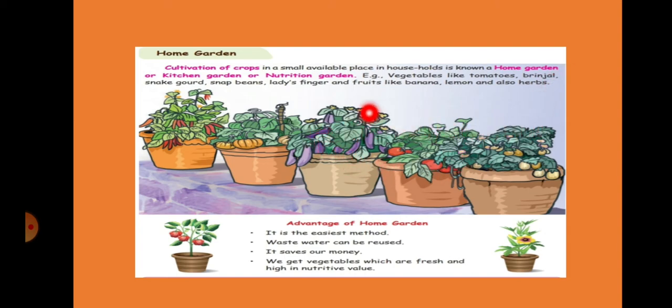Cultivation of crops like this is called home garden, or kitchen garden or nutrition garden. See, vegetables like tomatoes, brinjal, snake gourd, snap beans, lady's fingers, and fruits like banana, lemon, and also herbs. These are the examples. All of these can be grown in our house also. So we don't need any fields. We can grow small plants in our house like this. That is called home garden.